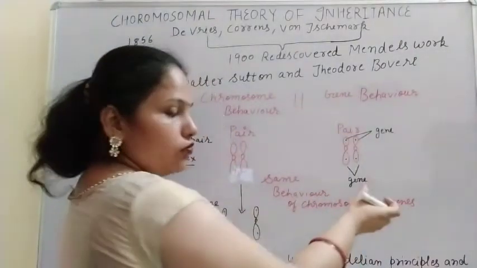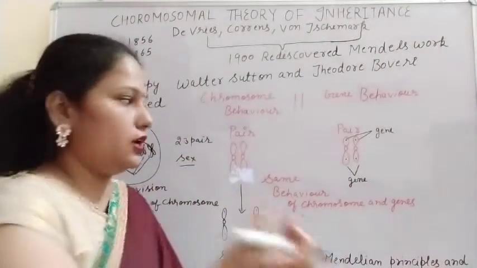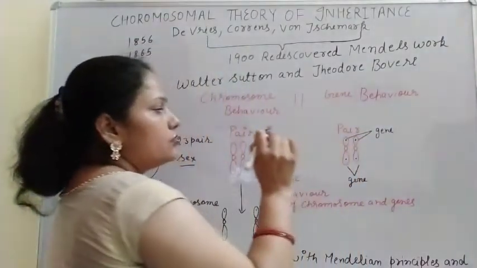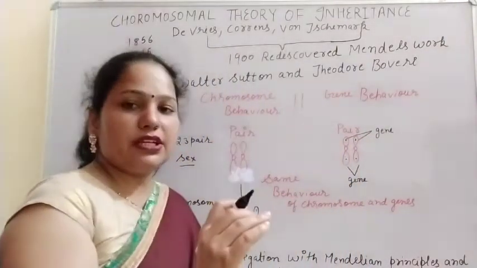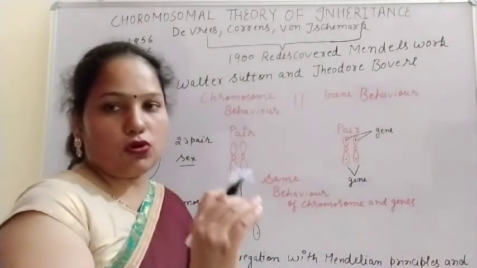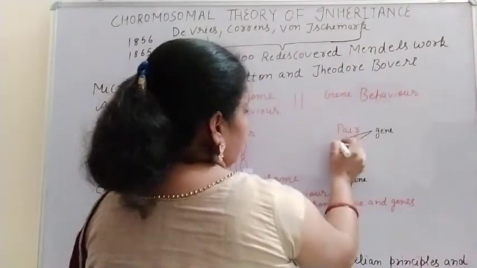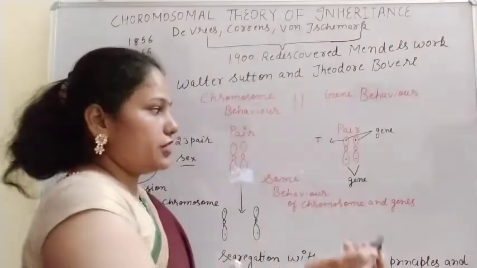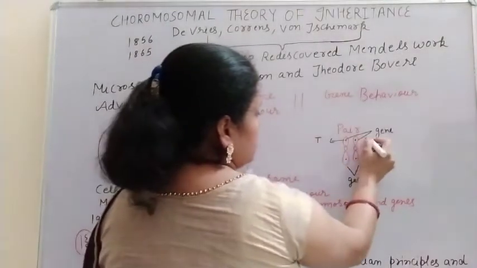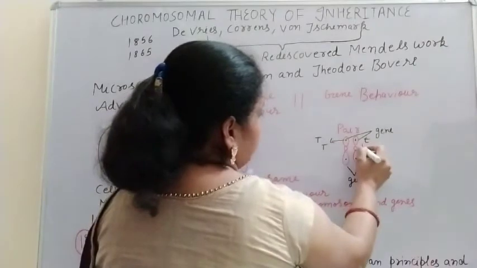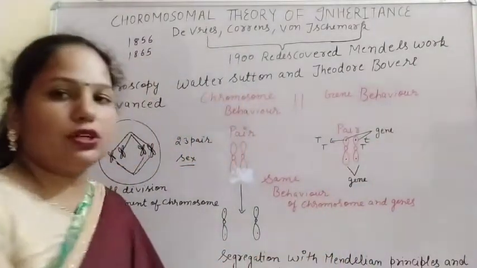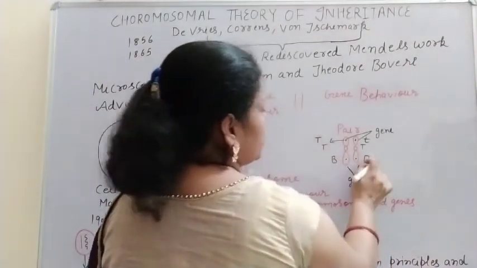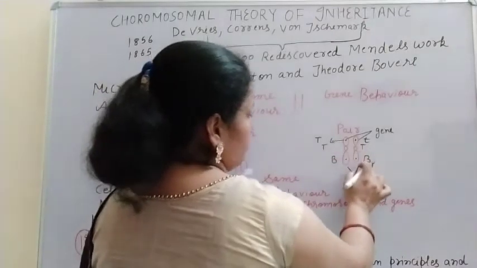There are alternative forms of the gene, and that is known as the allele. Suppose I am writing one gene here and one gene here, and these genes are present at the same locus on the homologous chromosomes. Suppose this gene is for height, so they may be homozygous or heterozygous, like capital T, small t, or capital T, capital T. Another gene may be for hair color, like black color, where both are capital B, or one is capital B and the second is small b.